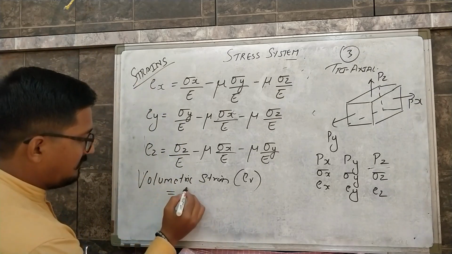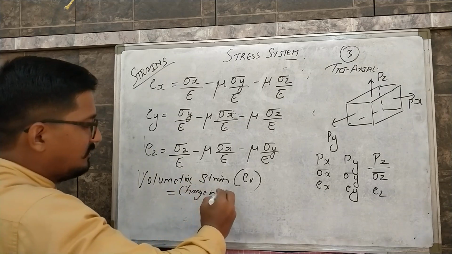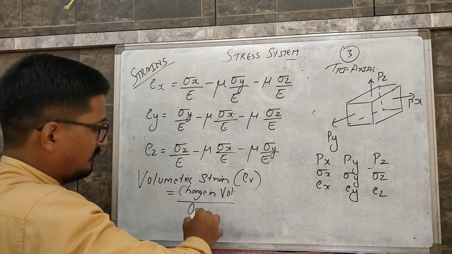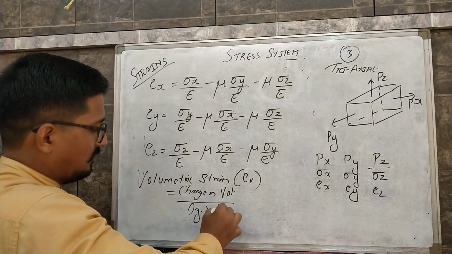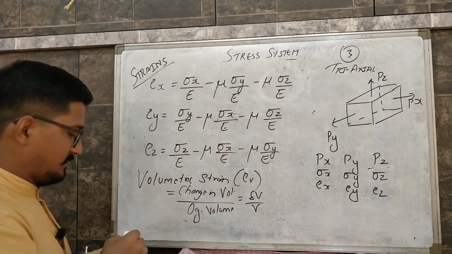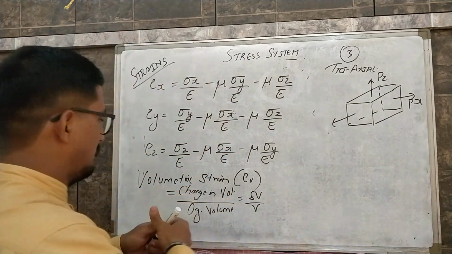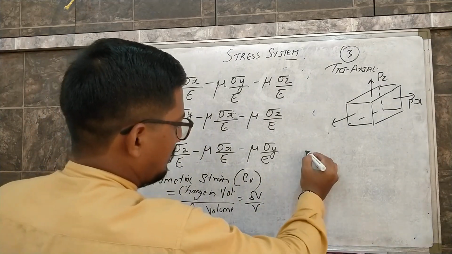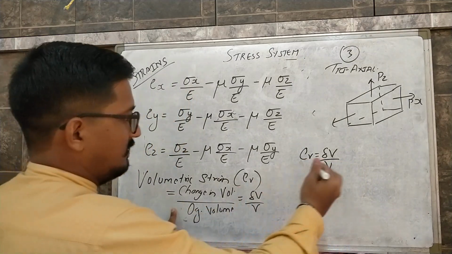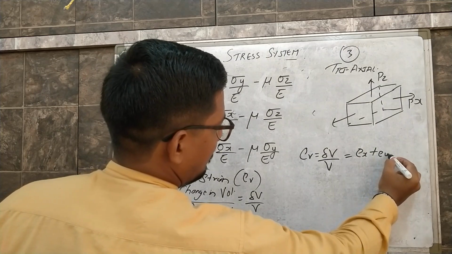So volumetric strain will be change in volume upon original volume, which is equal to delta V by V. So Ev can be written as delta V by V, which in terms I can write as Ex plus Ey plus Ez.